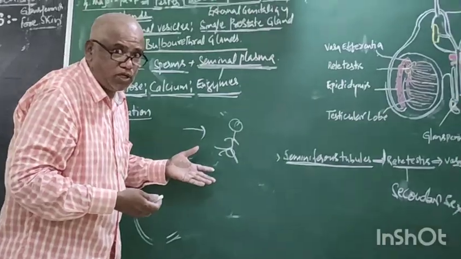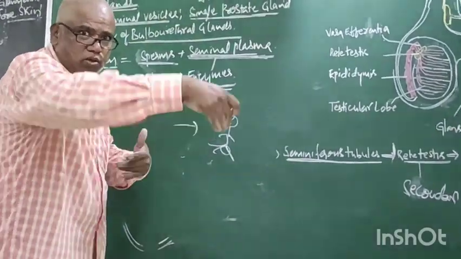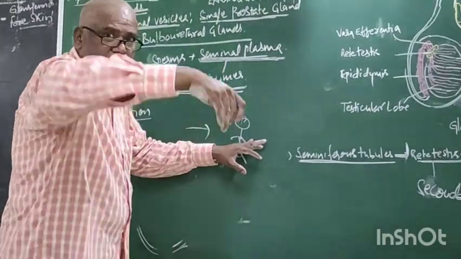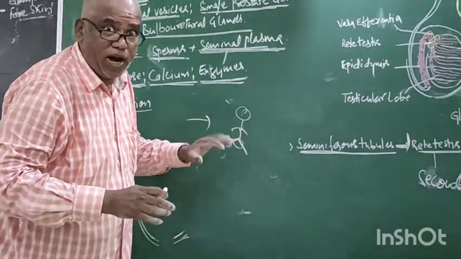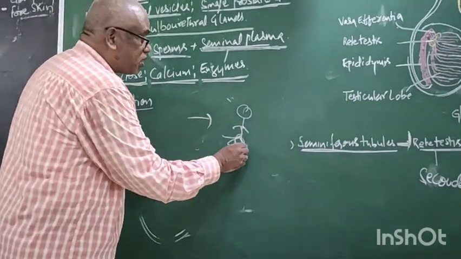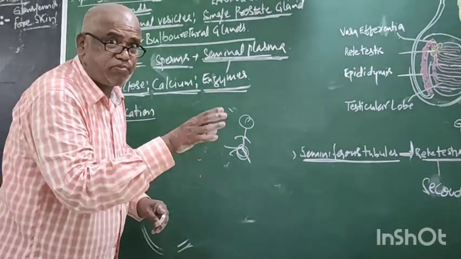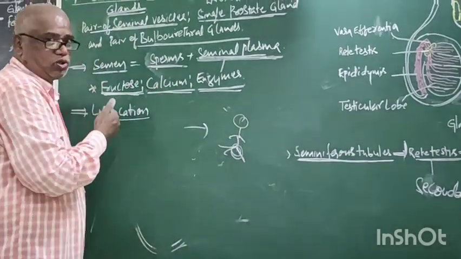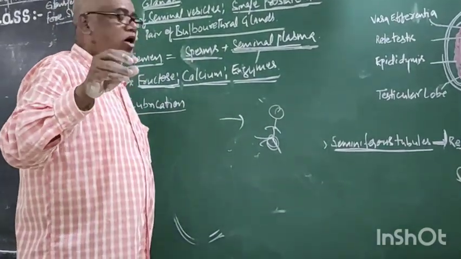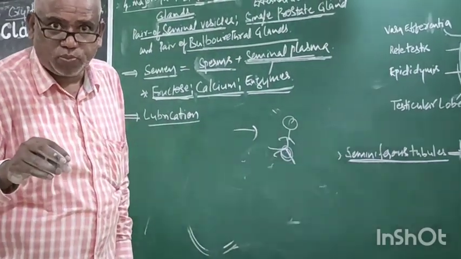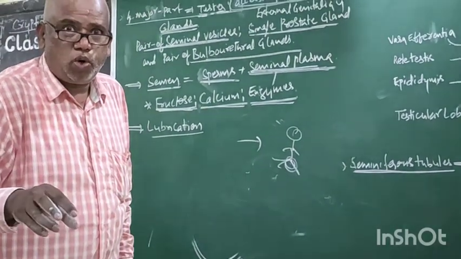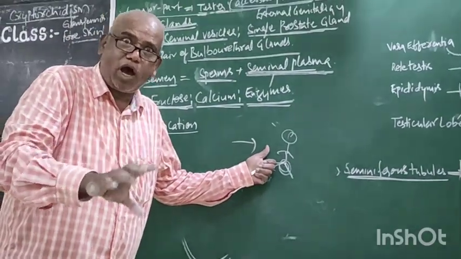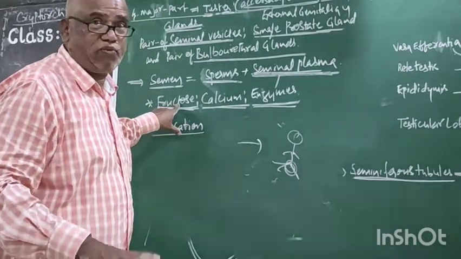That means the person who raped her has escaped from the place, but semen is present in the vagina. The presence or absence of semen in the vagina is detected by fructose. This is very important in the forensic department to identify whether a female was raped or not, by the presence of fructose.